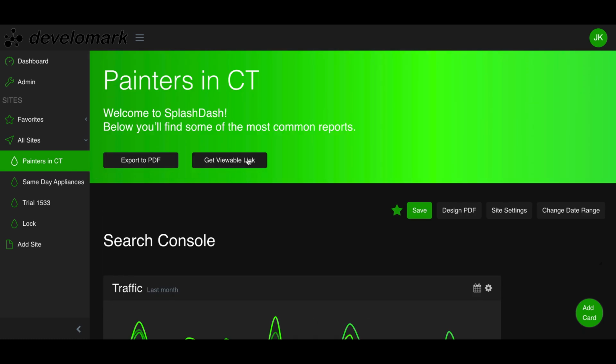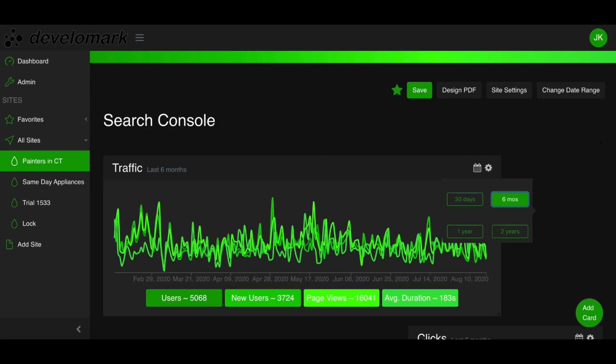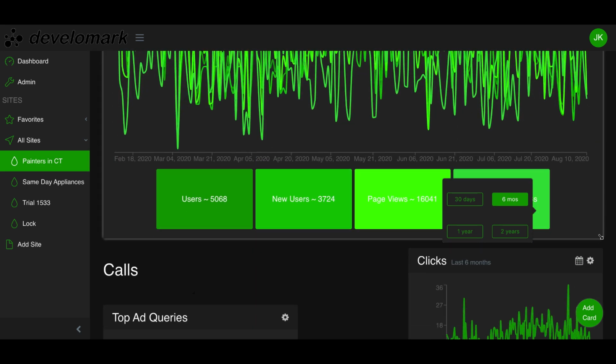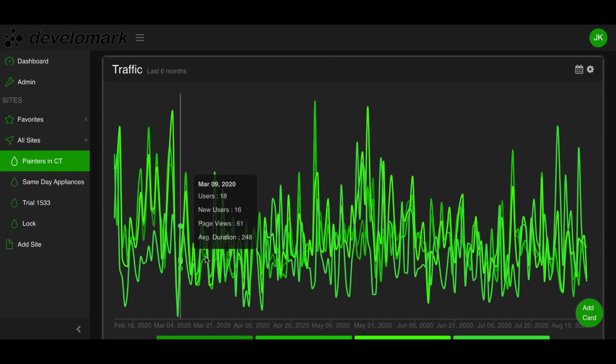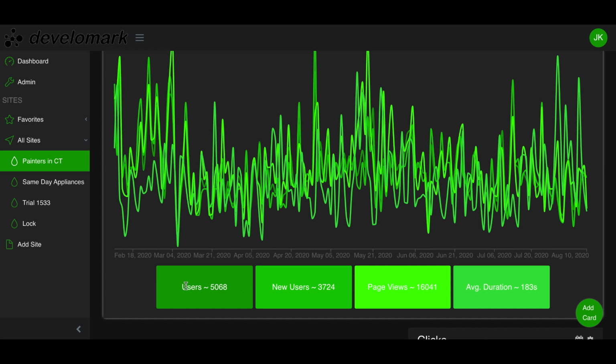I wanted to show you really quickly how you can change the date range entirely for this reporting. If you're doing a 30-day report, you can do that. If you're doing 6 months, 1 year, 2 years, we're also going to have the option for custom. So you can set this to 6 months, and all of the data is going to show you a much more comprehensive look rather than looking at 30 days. You can see how that's a little buggy right there. But you can look at the 6 months of data, and you can even remove, let's say, new users, and get this data filtered a lot better.